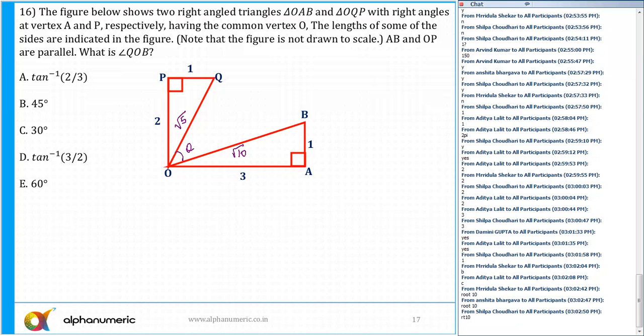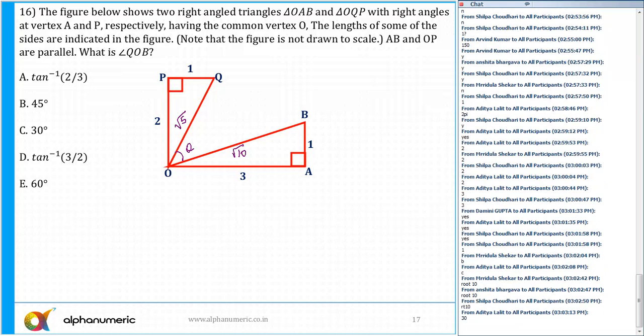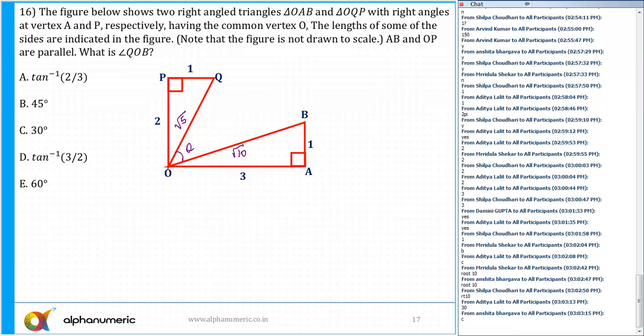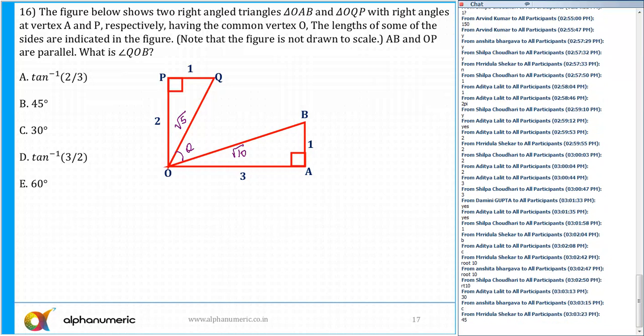So anyone who can tell me the answer, who had done this? No. No one has tried this. Aditya is saying the answer is 30. Not 30, I think the answer is option B, which is 45. The correct answer is option B, which is equal to 45 here. Okay, now just see how.